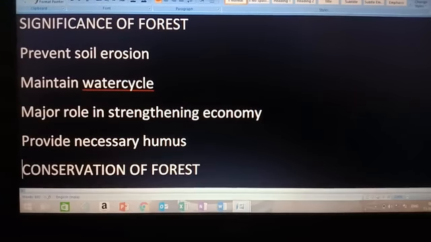The products of the forest are classified into major products and minor products. Timber is one of the most important products. It is utilized for the construction of furniture, railway sleepers, windows. Rosewood is also used for making furniture. Bamboo is used for making paper. Sandalwood is used for making handicrafts and cosmetics. Okay, lac, resin, gum, medicinal herbs, fruit, dyes, they are all minor products. They are obtained from the forest.